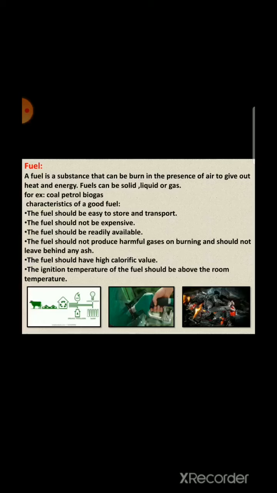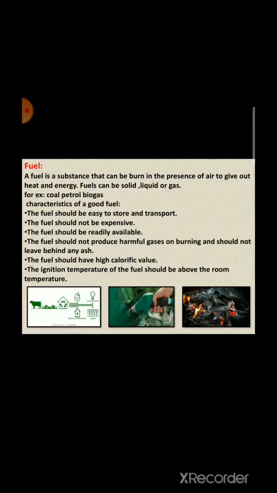Now we will study the characteristics of a good fuel. The fuel should be easy to store and transport. It should not be expensive and it should be readily available. It should not produce harmful gases on burning and should not leave behind any ash or residue. Fuel should have high calorific value and ignition temperature of the fuel should be above the room temperature.